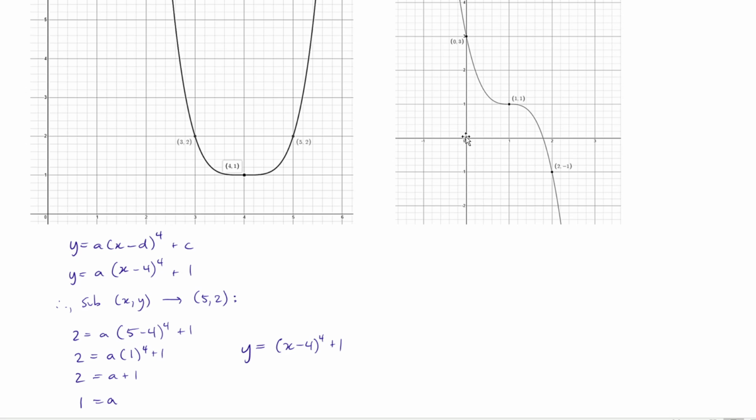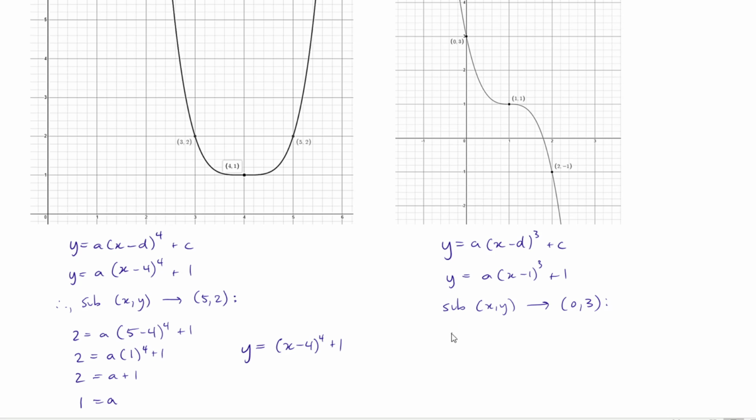What I'm going to do here is, normally my cubic graph goes through (0, 0). I see it's been shifted over to the right 1 and up 1. So I'll write my general equation for a transformed cubic, and then I will insert my shifts, which is y = a(x - 1)^3 + 1. I'm going to sub one of these points in, so for x and y I will sub, let's say, (0, 3), my y-intercept, right? 0 and 3.